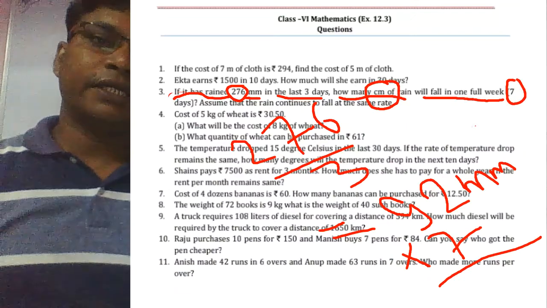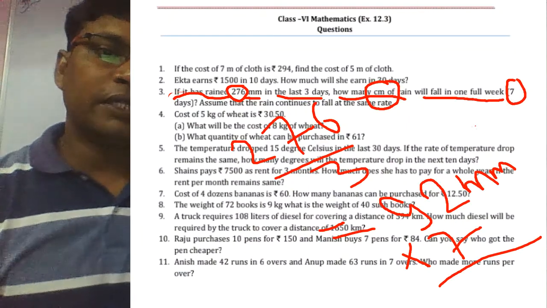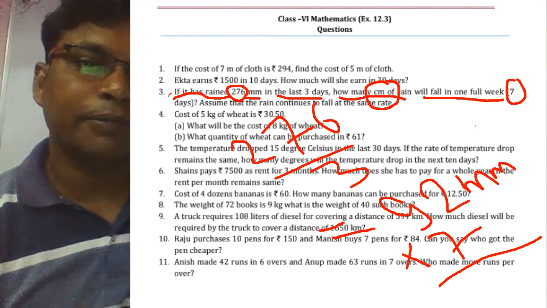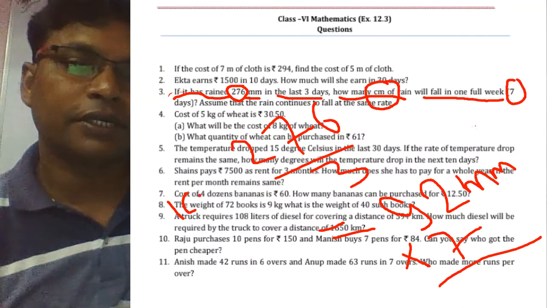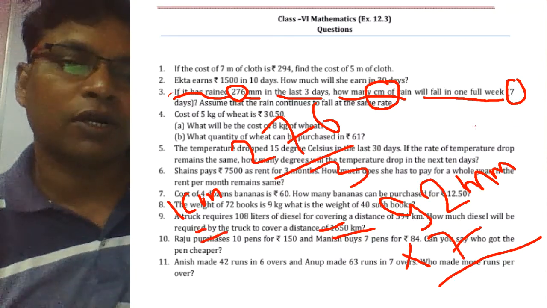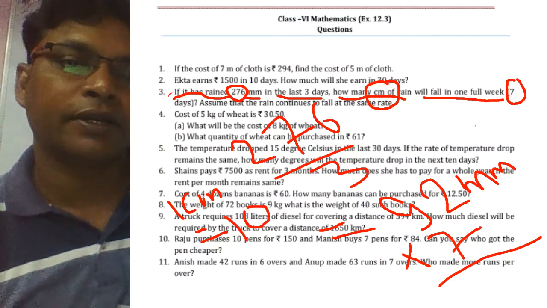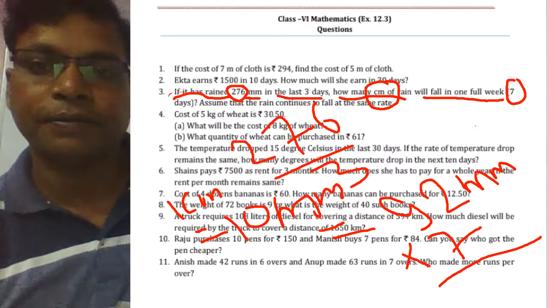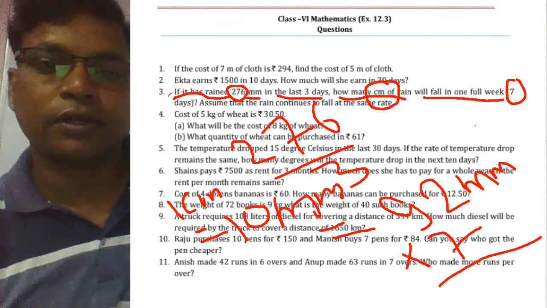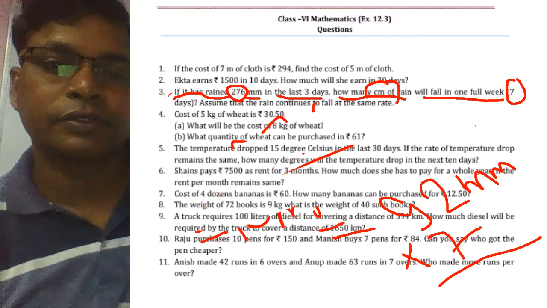But the question asks here in centimeter. So anybody tell me, 1 centimeter is equal to how many millimeter? Okay, 10. Good. 10 millimeter. Clear?